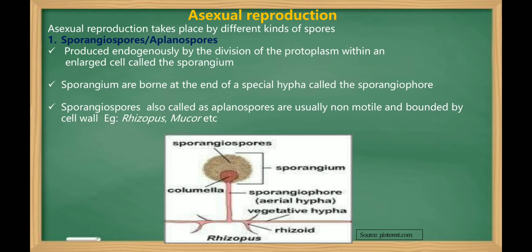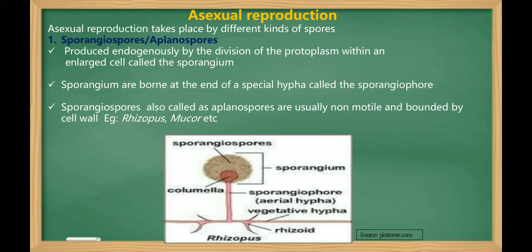So coming to the asexual reproduction. Asexual reproduction takes place by different kinds of spores. The spores are the most common types of reproductive units. They are usually unicellular asexual spores that are formed variously from the parent plant. So these are, first one is the sporangiospores, or it is also called as planospores.